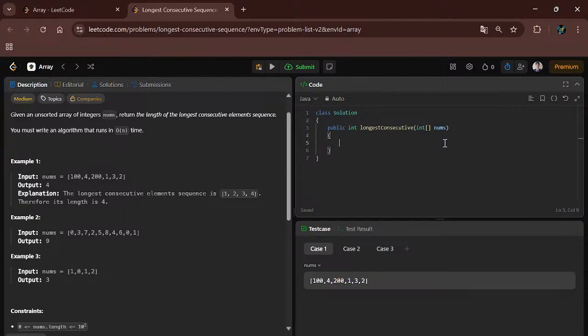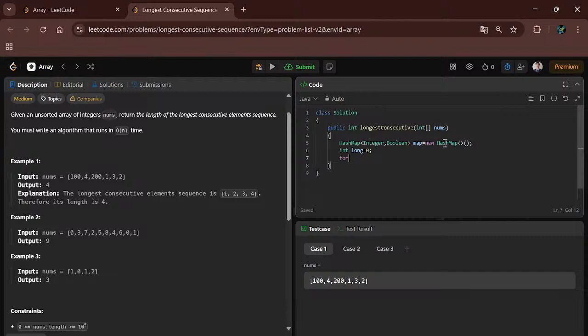We will use a hash map here. So first I will create a hash map. It will contain an integer and a boolean, means true and false. I will name it as map. And at the start the longest length will be 0. So I will take long, I will name it as long.